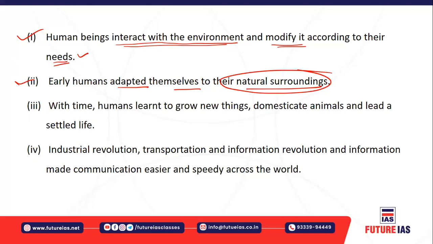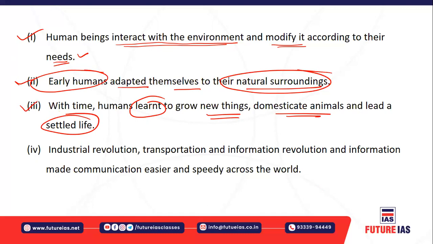So early humans basically adapted themselves to the environment, but when you say the later humans, they started modifying the environment, they started disturbing this balance, and which has led to unsustainability in this relationship. And with time, the humans learned to grow new things and domesticate animals, which led to a settled life.